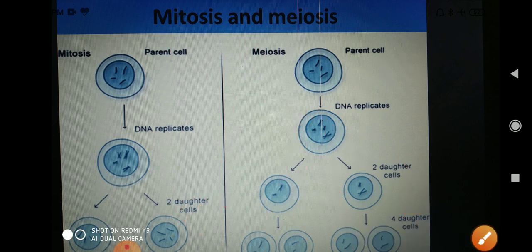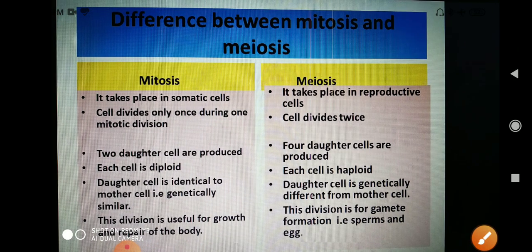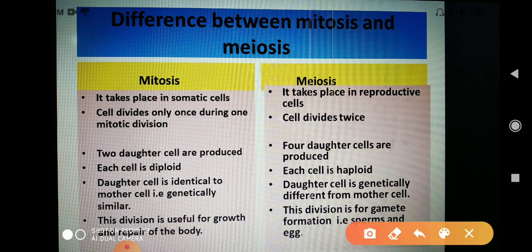Okay. Now see, this is in tabular form. Now see the difference. The first one takes place in the somatic cells only, and the other takes place in reproductive cells. Second, the cell divides only once during one mitotic cell division, and here the cell divides twice. Now see this once again.